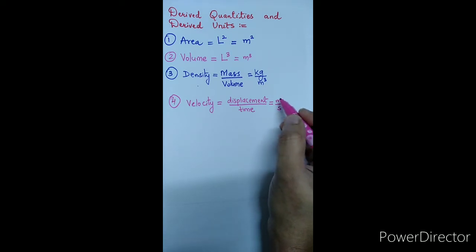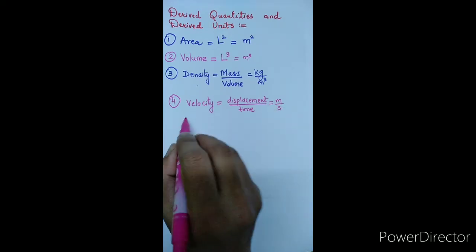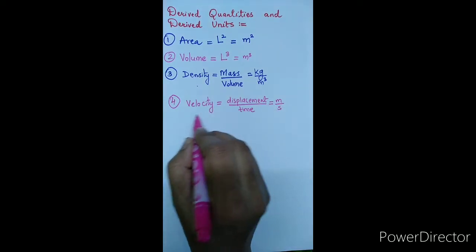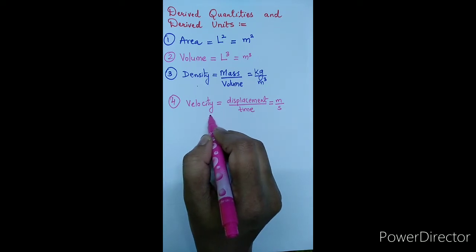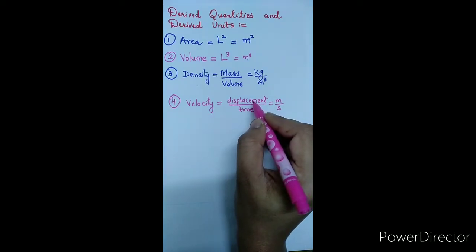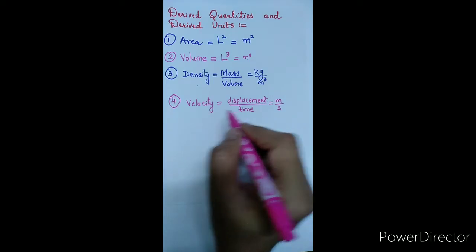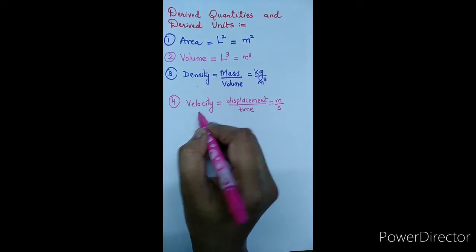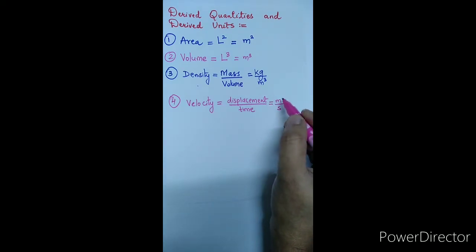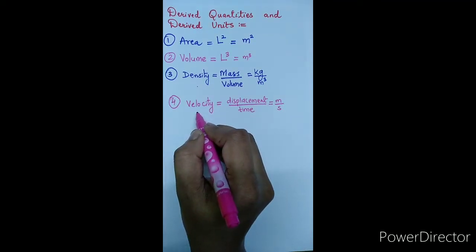So meter per second is called a derived unit, which depends on two fundamental units, meter and second. So here we have derived the quantity velocity by using the fundamental quantities length and time, and the unit of velocity is meter per second, and hence this meter per second is said to be a derived unit of the derived quantity velocity.